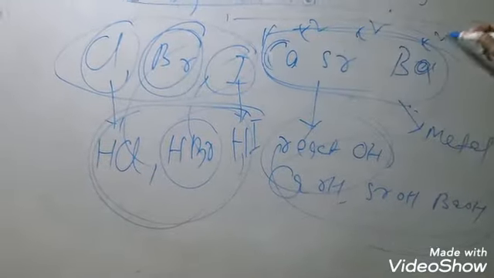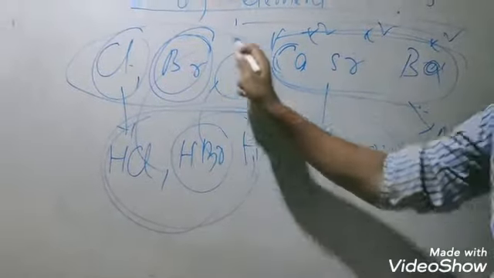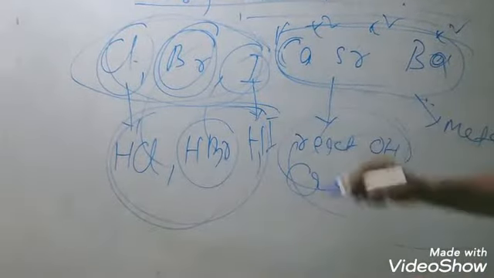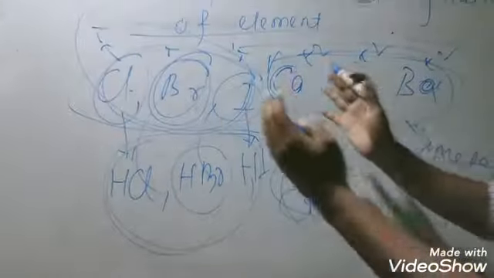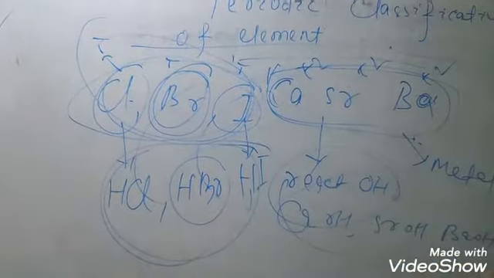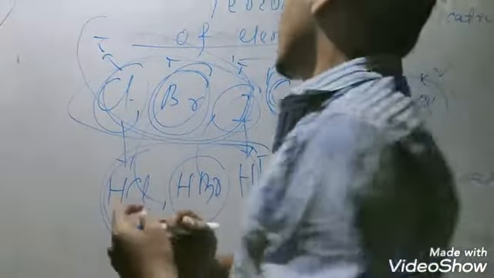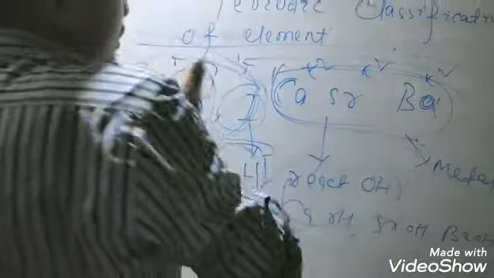Chlorine, bromine, and iodine are non-metals, so their valency is minus 1. That is why these elements have similar properties. So the triad concept of Dobereiner was successful.